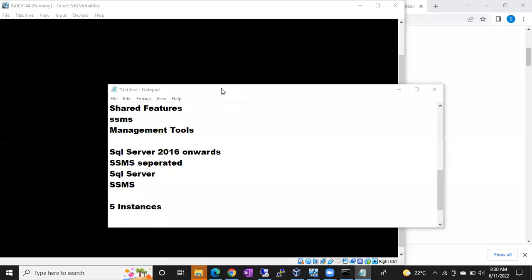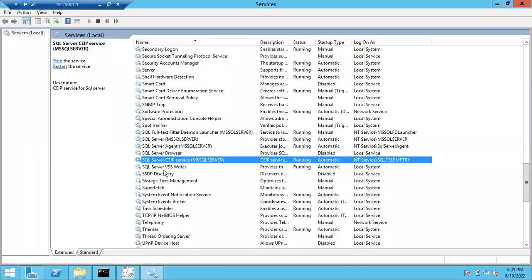Okay, so Shravan said 28, others said 22. The answer is 22, guys. Shravan, please correct your answer. Simple. One instance, 4 specific features, right? 5 instances, 5 into 4, plus always you will get 2 shared features. So 5 into 4 plus 2, total 22 services you will get when you install 5 instances in your machine, guys. Any issues, any doubts here?